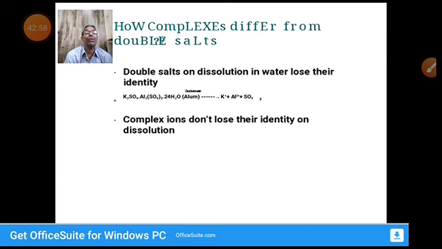What are examples of coordination compounds? Potassium ferrocyanide, potassium ferricyanide, tetracyanonickelate, tetracarbonyl nickel, or pentacarbonyl iron. All these are examples of coordination compounds. Examples of double salts are carnallite and alums, chrome alum, manganese alum, and potash alum. Then in coordination compounds, we come across new terms: complex ion, central metal ion, ligands, coordination number, geometry, etc.